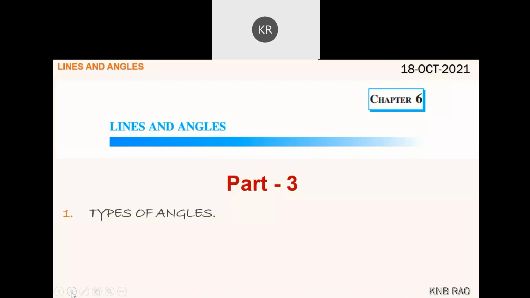See, we are going to learn today the types of angles, and further we will go for solving some questions based on the properties of angles.